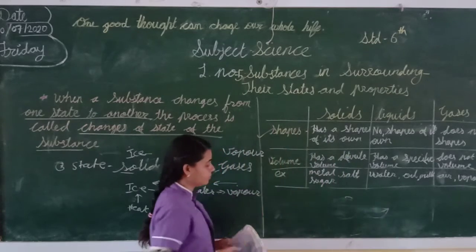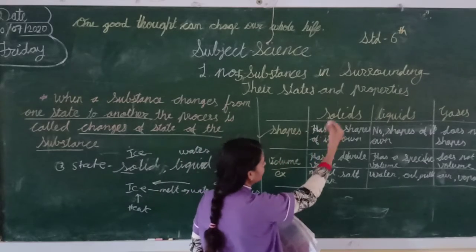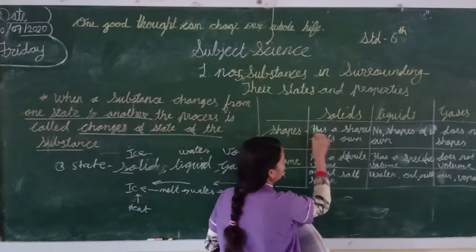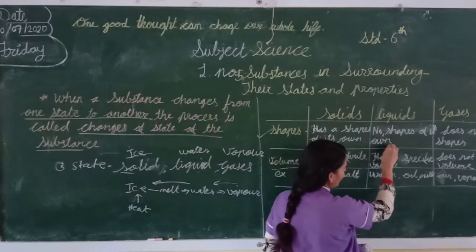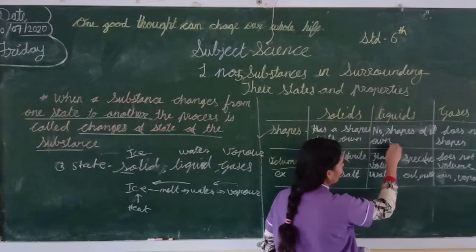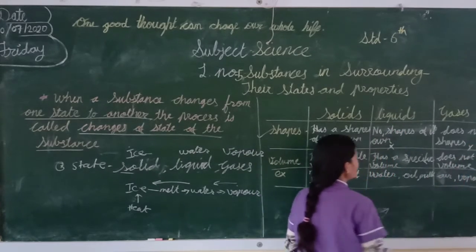You can say the definition, distinguish. Solids have their own shape. Liquids don't have their own shape. They take the container shape. Liquids don't have a shape, and gas also doesn't have a shape.